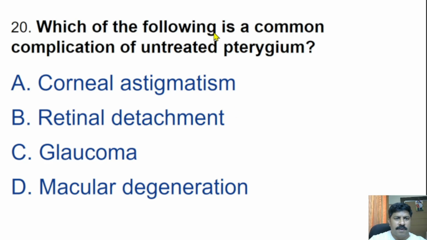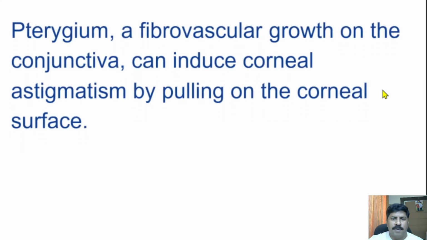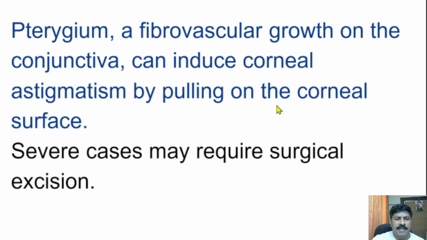Last question. Which of the following is a common complication of untreated pterygium? Corneal astigmatism, retinal detachment, glaucoma, macular degeneration. The correct answer is corneal astigmatism. Corneal astigmatism is a common complication of untreated pterygium. Pterygium, a fibrovascular growth on the conjunctiva, can induce corneal astigmatism by pulling on the corneal surface. Severe cases may require surgical excision.